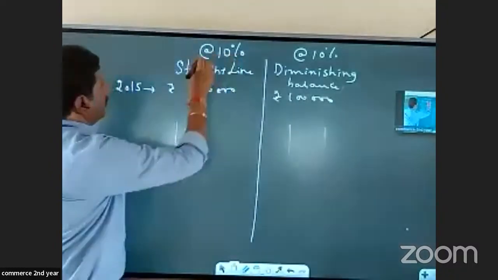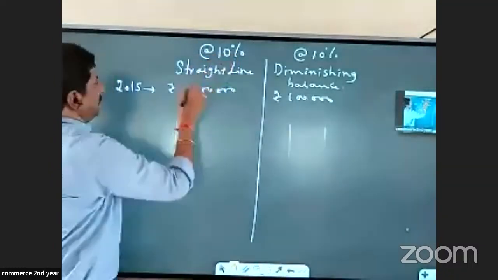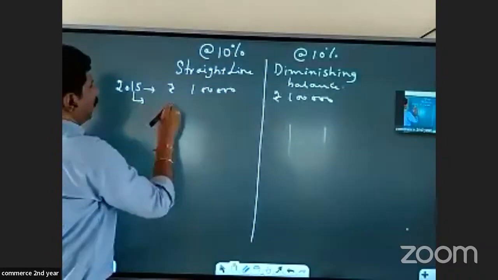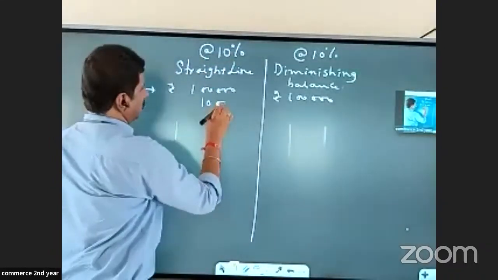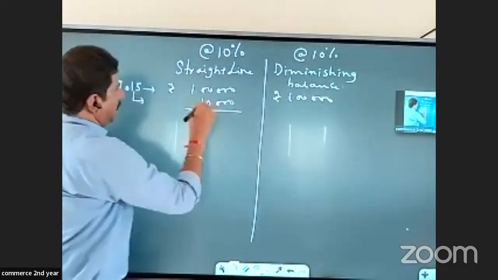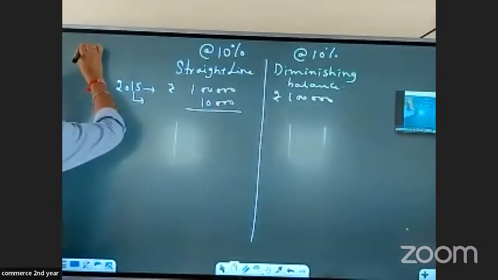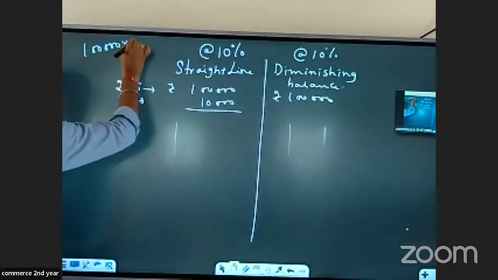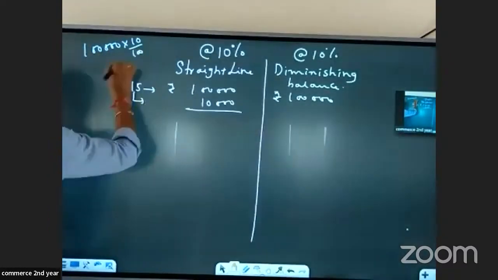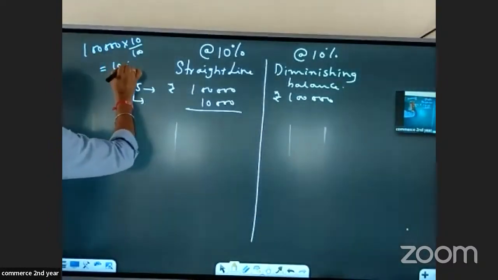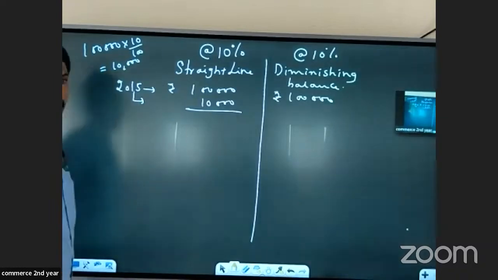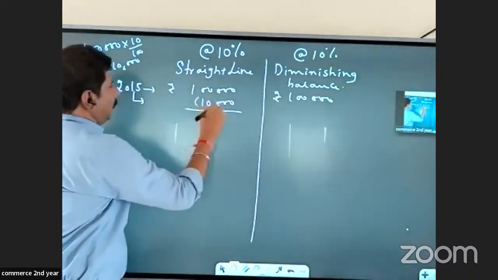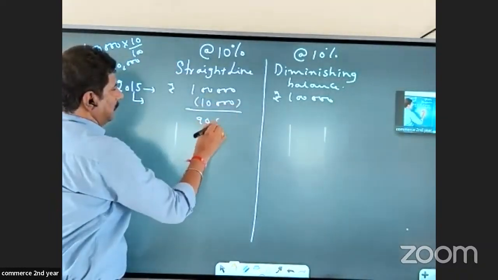As per straight line method, if you provide 10% depreciation, at the year end it would come to 10,000. How did I get this? It is 1 lakh into 10 by 100, that is 10,000. So 1 lakh minus 10,000 gives you 90,000.